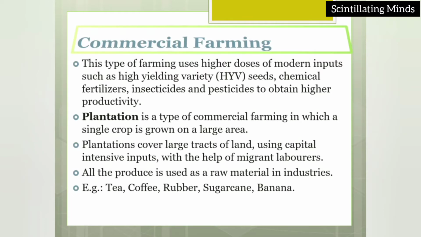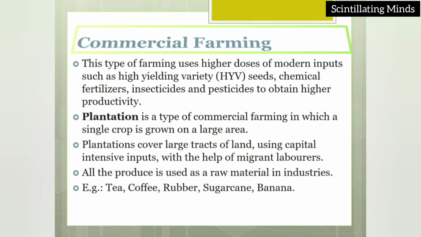Commercial farming. By the term commercial we understand that it is farming done for the purpose of earning more and more profit. Now it is important to know what this farming is called. This type of farming uses higher doses of modern inputs, high yielding varieties of seeds, chemical fertilizers, insecticides and pesticides to obtain higher productivity.